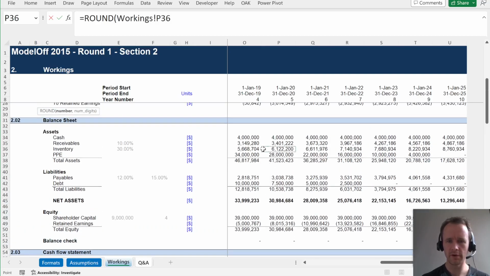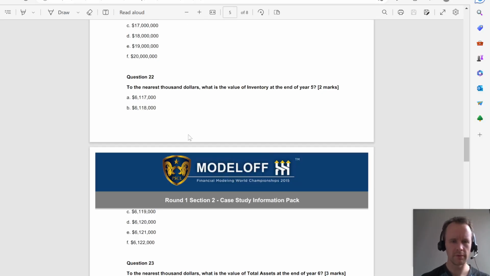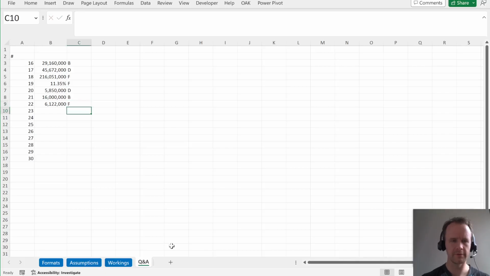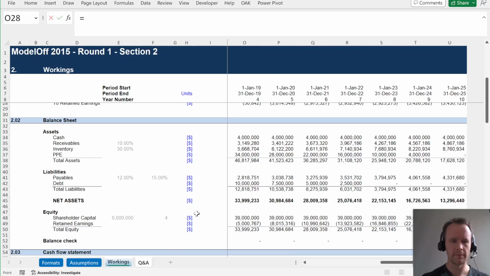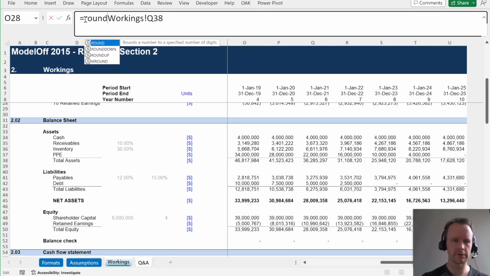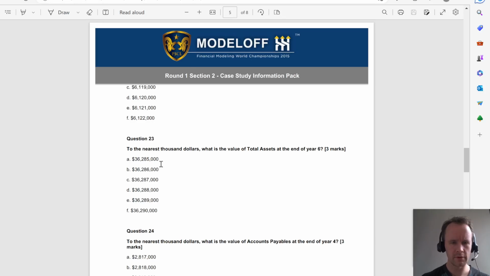22. Nearest $1,000, value of inventory at the end of year 5. Inventory year 5 right here, minus 3. 6122, which is F. 23. Value of total assets at the end of year 6. And I guess this is nearest $1,000 again. 36285, which is A.